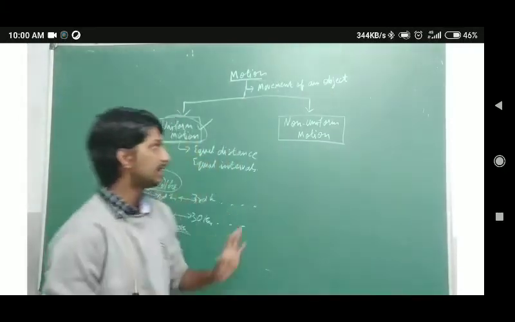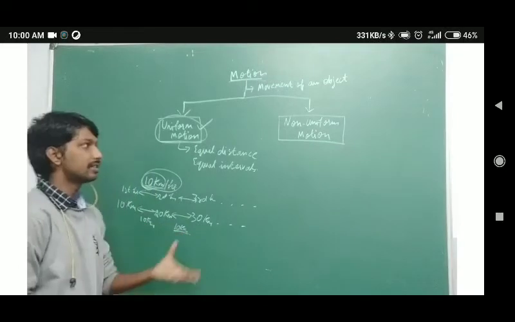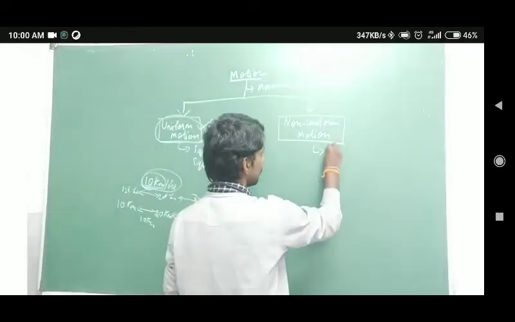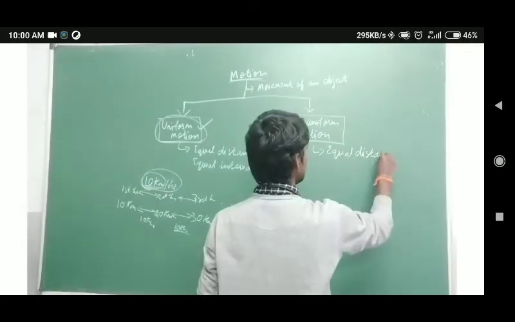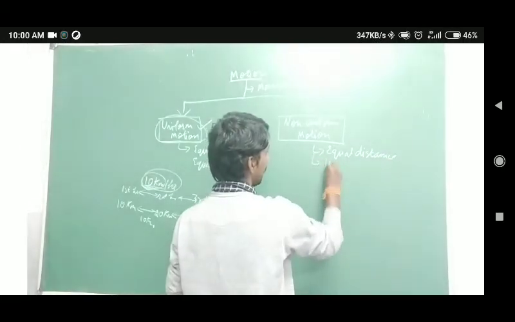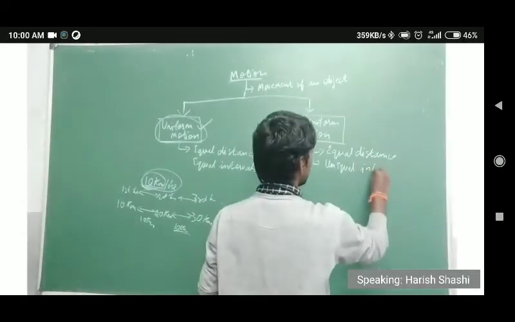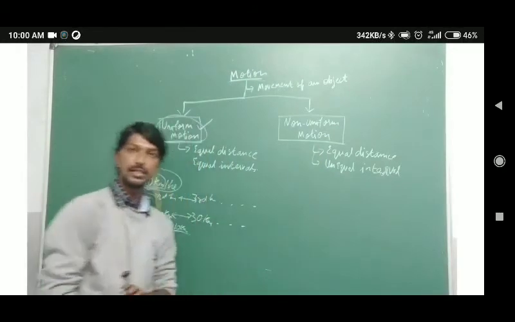The same way here, non-uniform motion means equal distance, unequal interval.